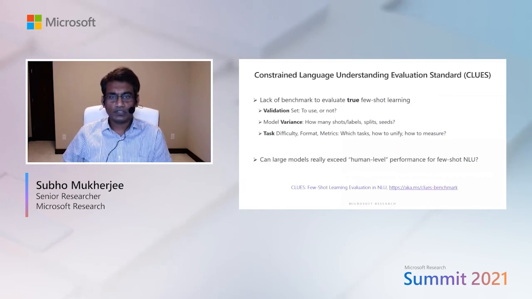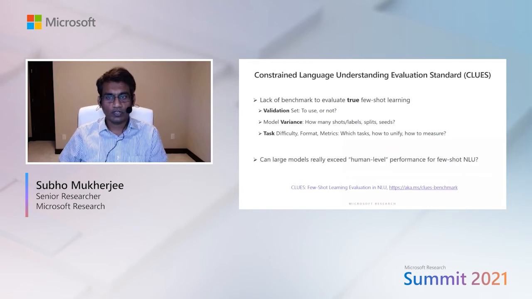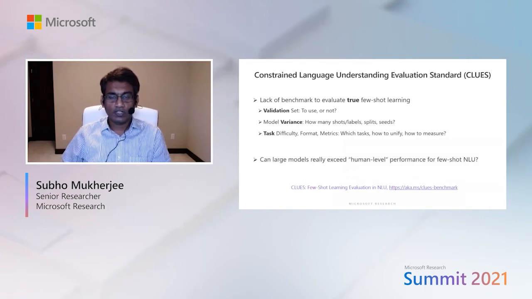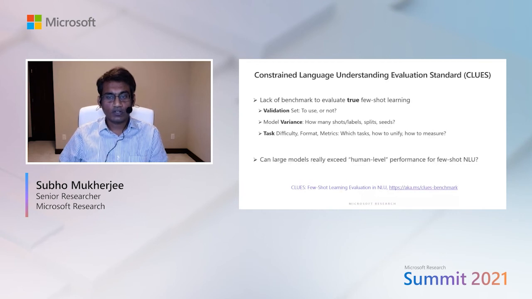While doing the previous works, we noted that there is a lack of benchmark to evaluate true few-shot learning. Especially, there are several challenging questions on whether we should use a validation set, how many shots or labels should we use to compare the model performance, which tasks or metrics that we should use. In order to address all of these different questions, we developed the CLUES benchmark.